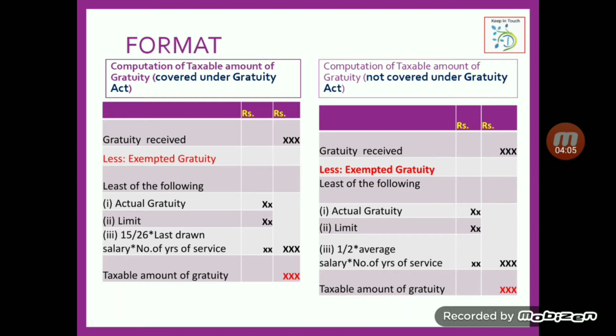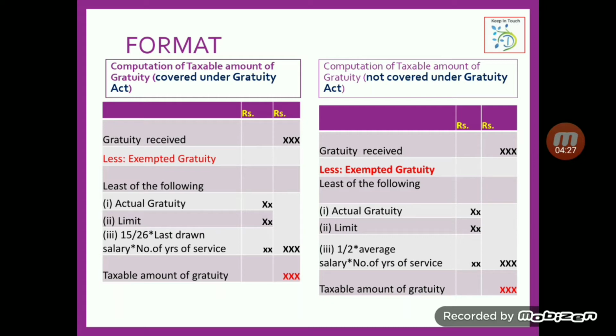And for not covered under the Gratuity Act, gratuity received less exempted, the least of the following is exempted: actual gratuity, limit 20 lakh, half into average salary into number of years of service, and the least one is to be deducted from the gratuity received. We will get taxable gratuity.